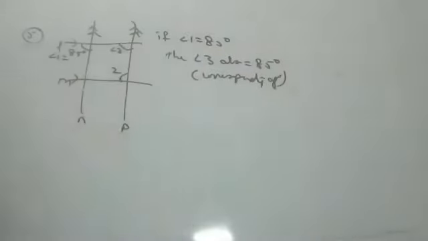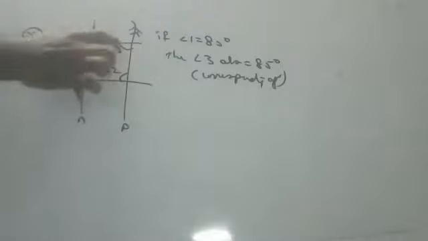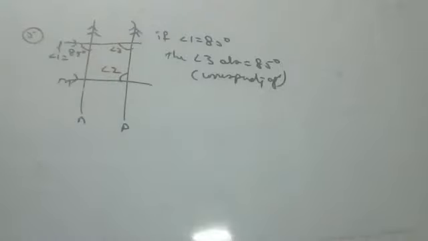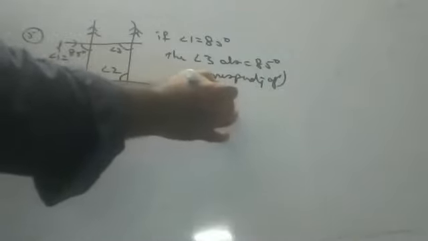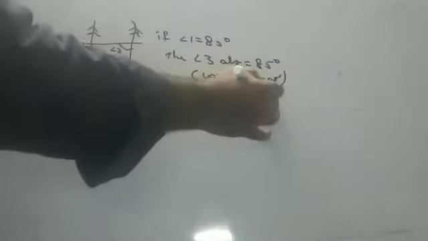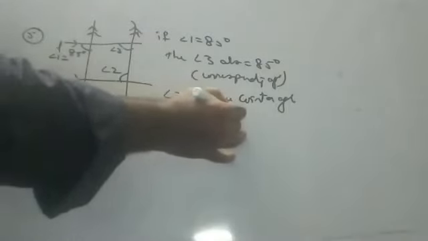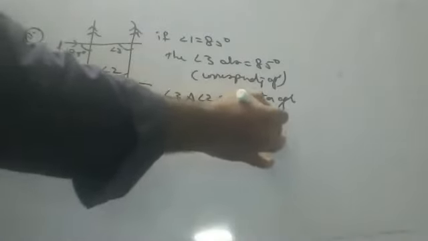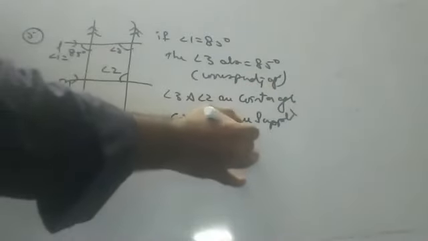Corresponding angles. Right. And what are angle 3 and angle 2 called, children? Co-interior angles. Angle 3 and angle 2 are co-interior angles. Co-interior angles are supplementary. So angle 3 plus angle 2 is equal to 180.